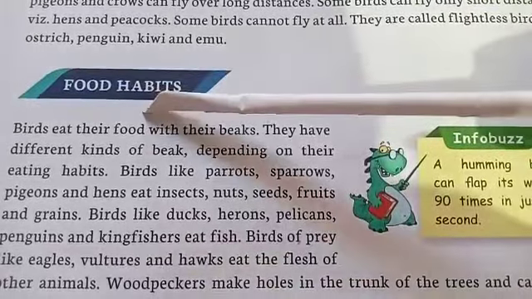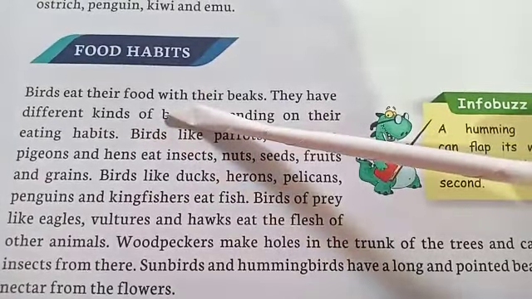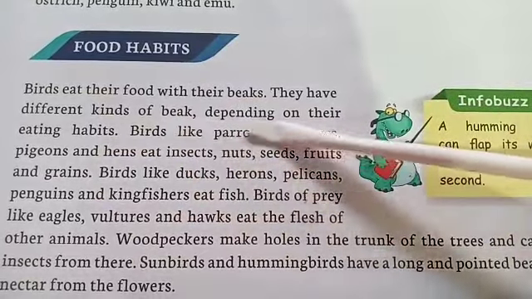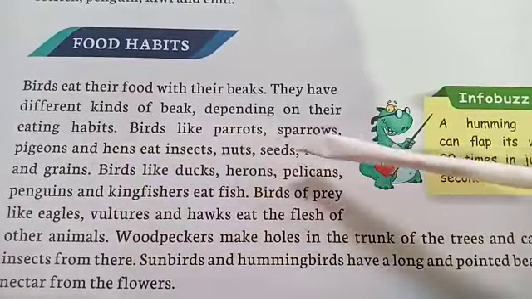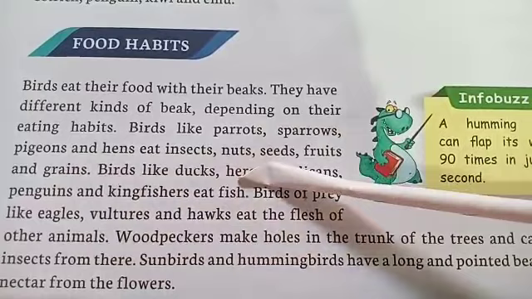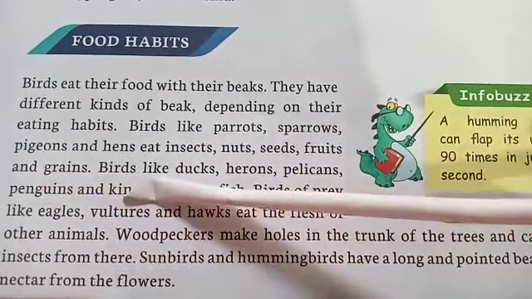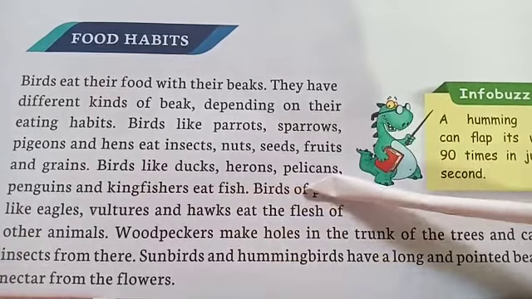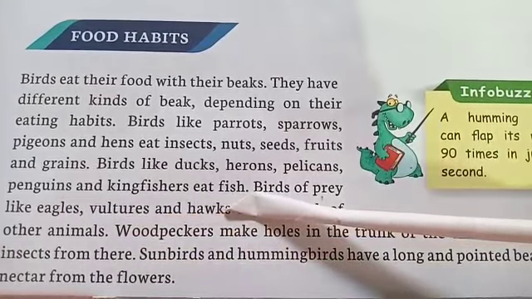Food habits. Birds eat their food with their beaks. They have different kinds of beak depending on their eating habits. Birds like parrots, sparrows, pigeons and hens eat insects, nuts, seeds, fruits and grains. Birds like ducks, herons, pelicans, penguins and kingfishers eat fish.